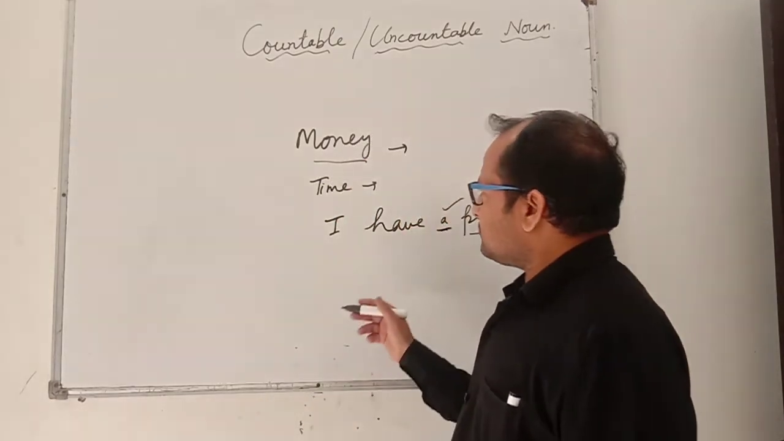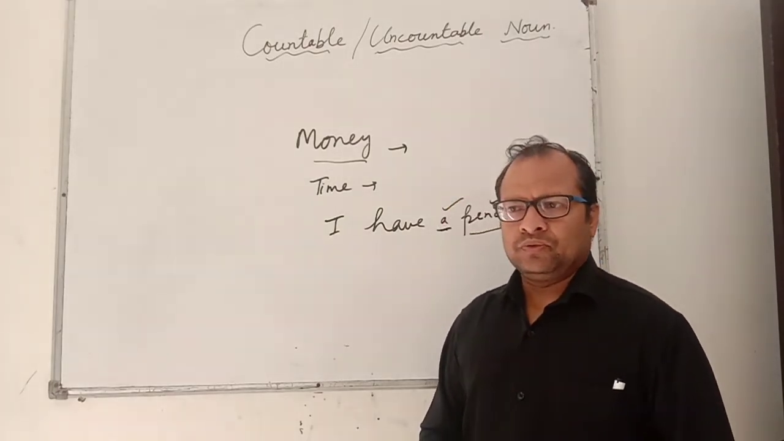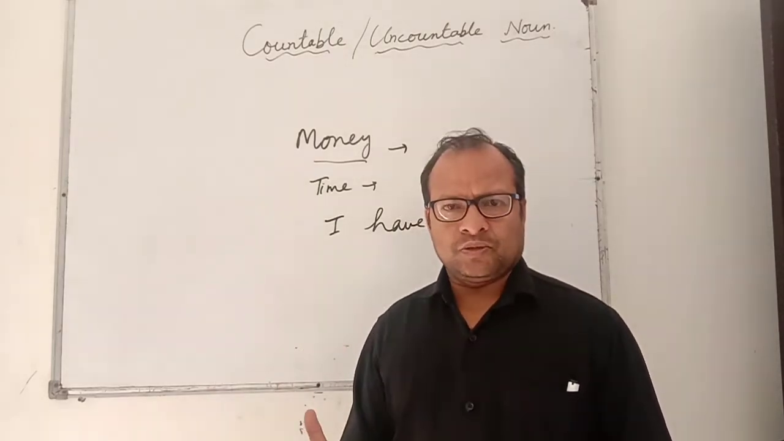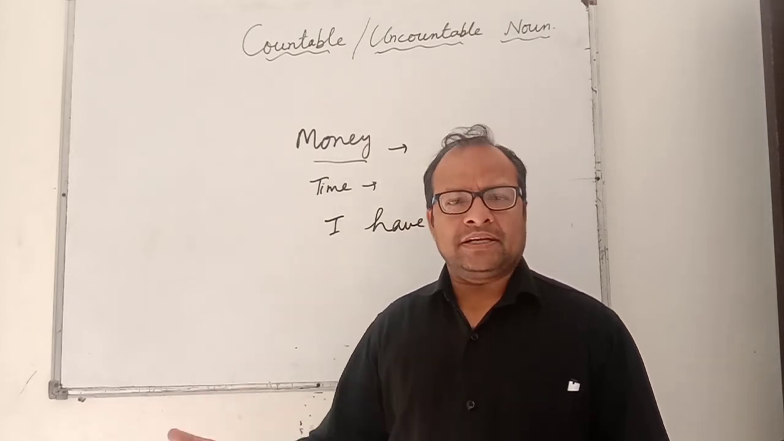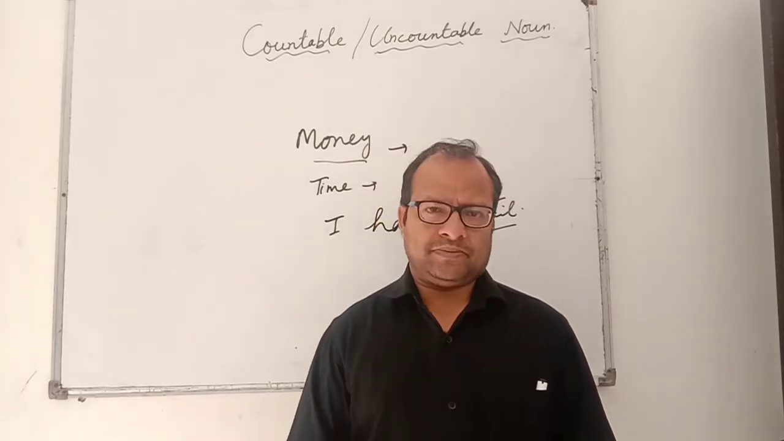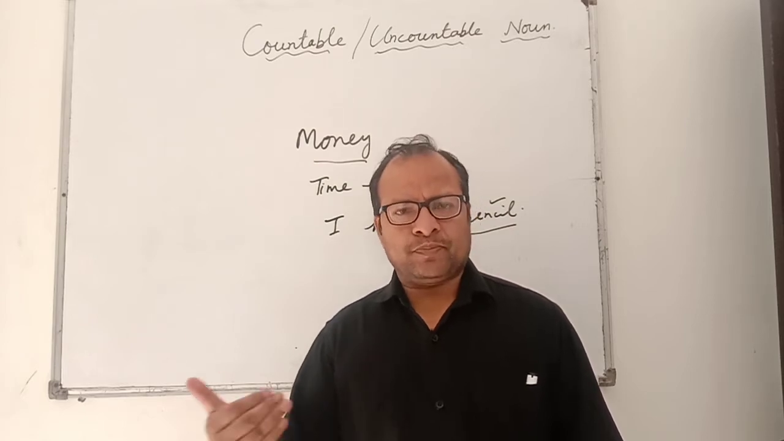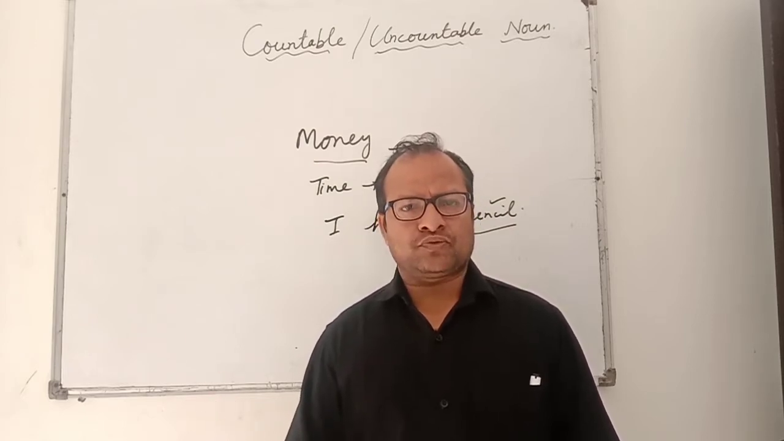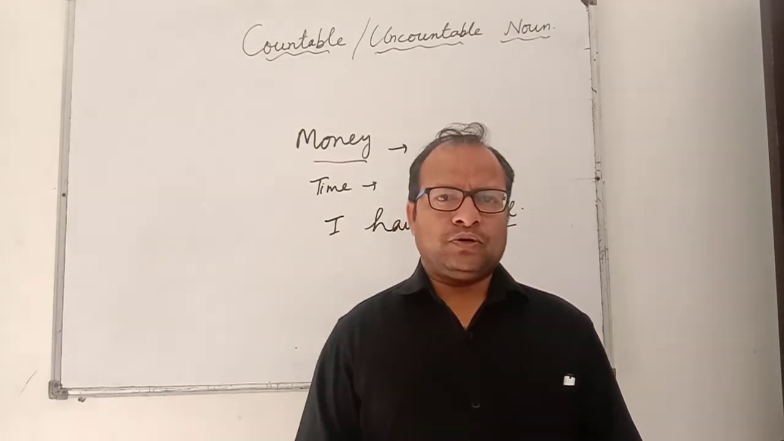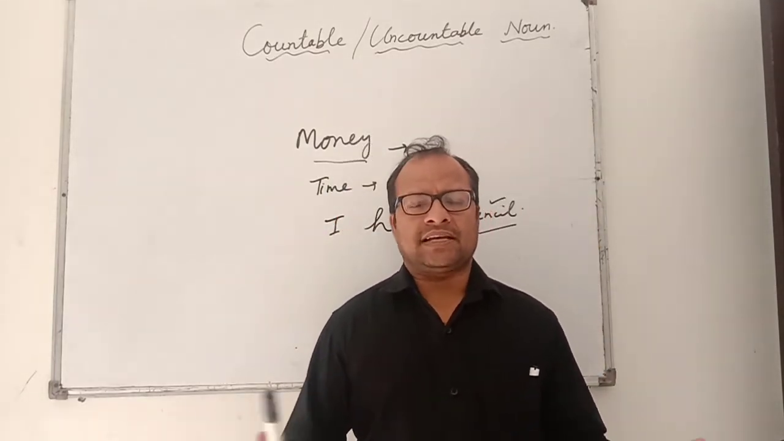Secondly, in order to know about countable nouns, you have to place some counting before the noun. If it makes some kind of sense, it is countable. For example, book. If you say one book, two books, three books, four books, it makes sense. Yes, therefore book is a countable noun. And if it doesn't make any sense, it is uncountable.